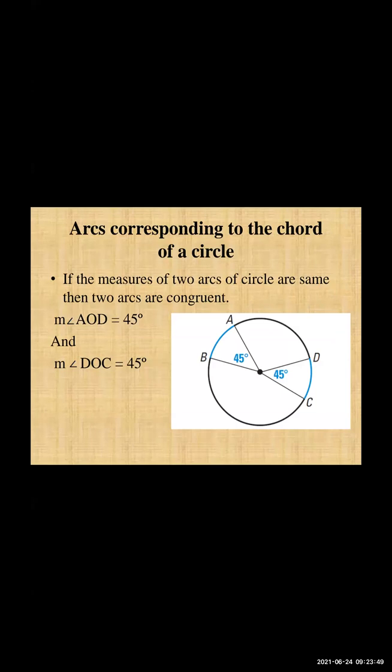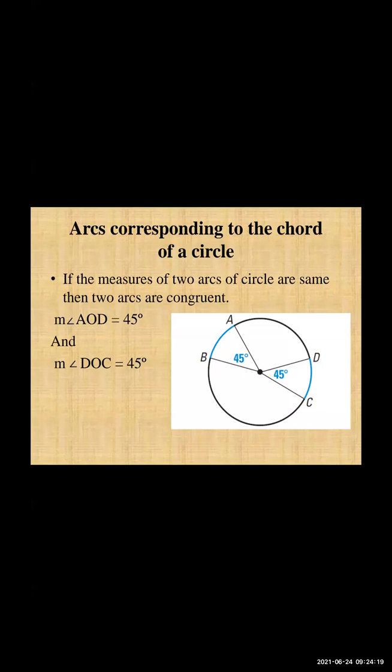There are two arcs, and their measure means whatever central angle they have formed; they are congruent. Congruent means the same.